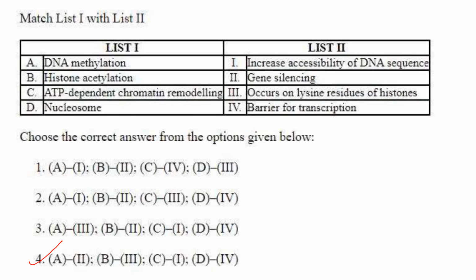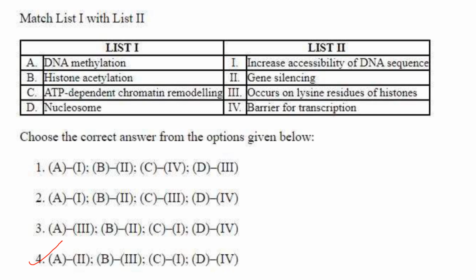Then next one. DNA methylation. DNA methylation is for gene silencing. A2. A2 is found only in option 4. We will see others also. B3, histone acetylation. Histone acetylation occurs on lysine residues of histones. That's correct. ATP-dependent chromatin remodeling increases accessibility of DNA sequence.